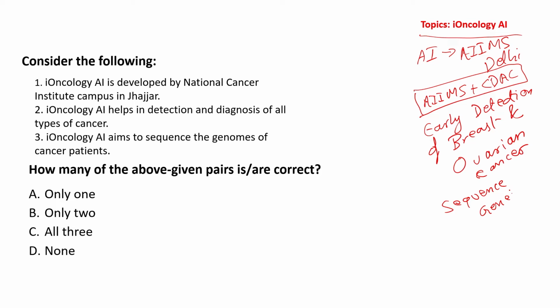Genome basically is genetic structure. Genetic structure of cancer patients. Alright, so that a better understanding of the pattern of genes can be done with respect to these two types of cancer, that is breast cancer and ovarian cancer.